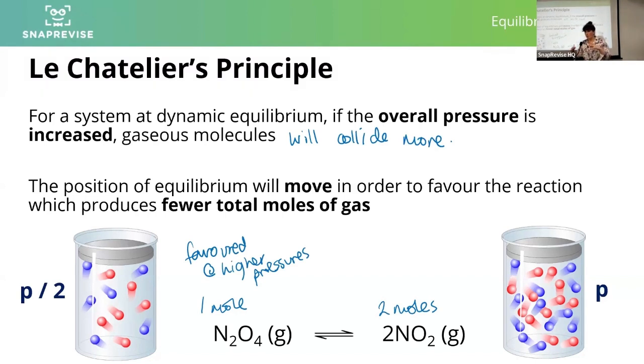So you want more moles trying to take up space if you lower the pressure. So this is favoured at lower pressures. Hopefully everyone is happy with that and can determine that sort of thing. When you come to do an exam question, I think we're about to do one, think about the phrases that you're going to use to explain it.